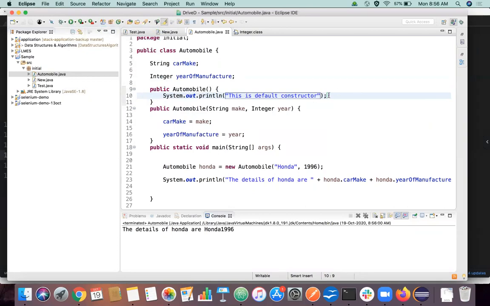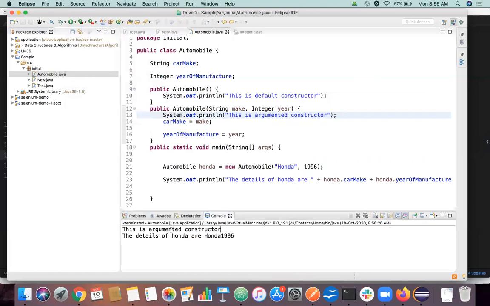But if you put the same thing out here, this is the argument constructor. Let's try to execute this. So now it is called, right? So am I making sense here? Is it clear here? Yes, Karthik.